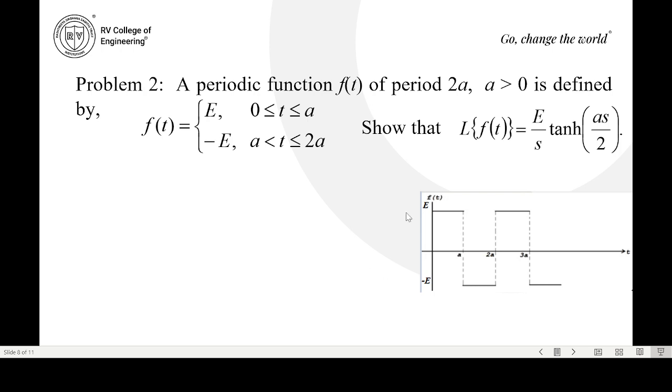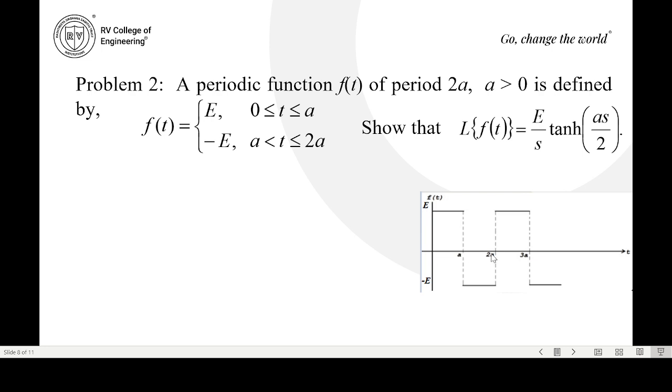So let us think about the graphical representation of the given function f of t equal to capital E from 0 to a. I'll consider the t-axis and f of t, then from 0 to a my value is, let me take here as E, capital E. So this will be a line parallel to the t-axis, and from a to 2a that is minus E, that is downward. So this is the line.